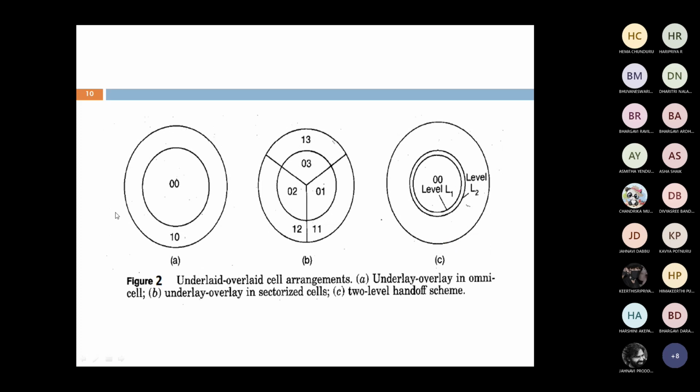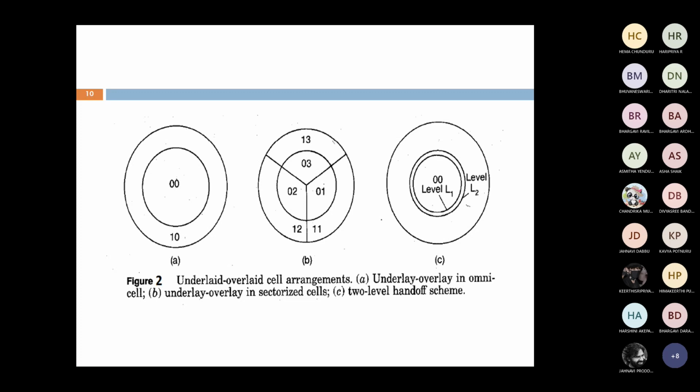Now this is the original cell. Now the type of antenna is the omnidirectional antenna system, which radiates equally in all directions. Now this can be divided into two, again a small cell. That's why I am giving the numbering 00, 01, 10, when the type of antenna is omnidirectional antenna system.